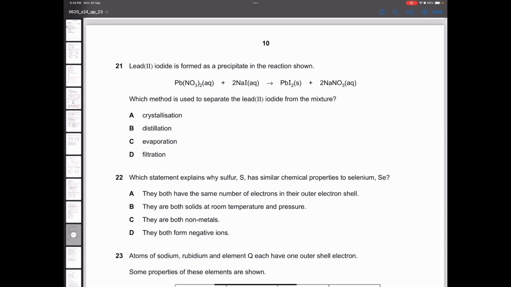Lead iodide is formed as a precipitate. So this is a precipitation reaction. We know that precipitates are insoluble salts, so they do not mix with water. And if they are not mixing with water, you can simply do filtration.